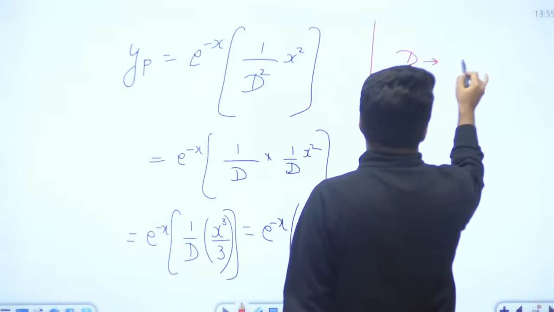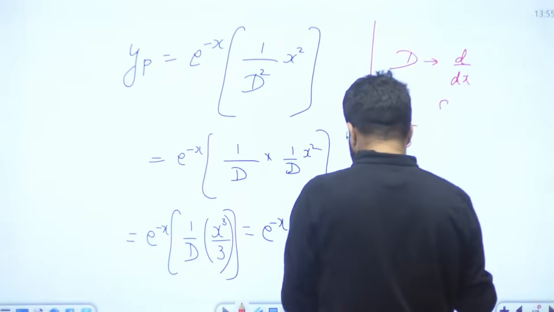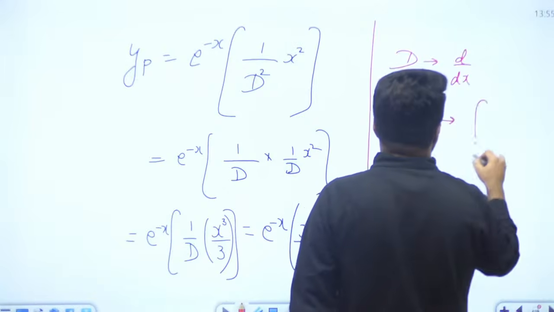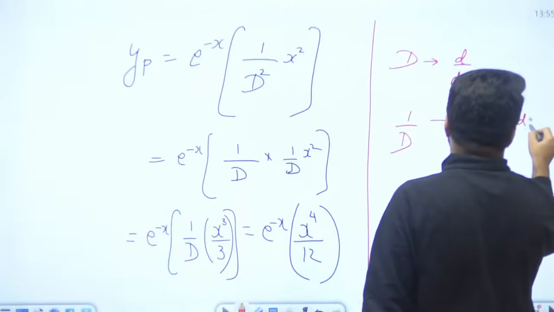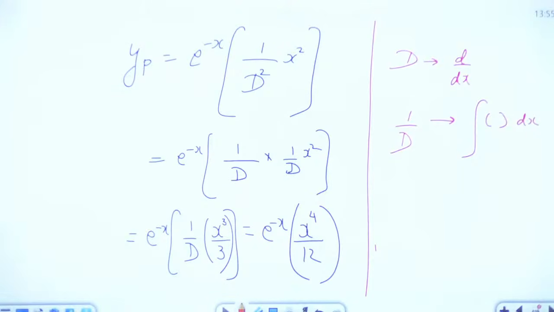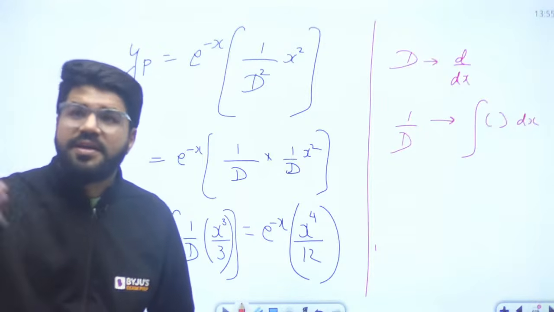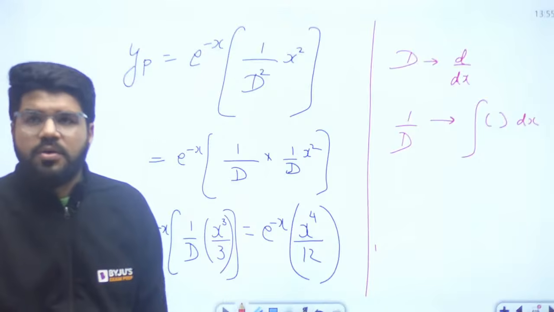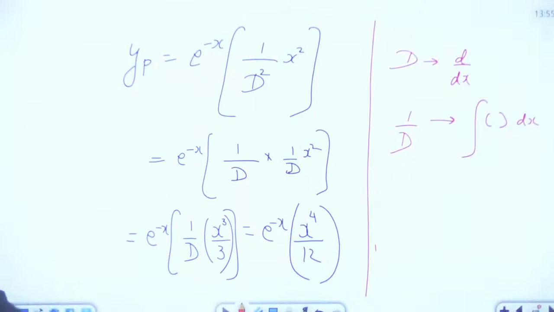So D is known as the differentiation with respect to x, so 1 upon D is the inverse of it, and that is known as the integral of the function with dx. So 1 upon D square means repeated integration. First 1 upon D and then again 1 upon D. The repeated integration will come up here.